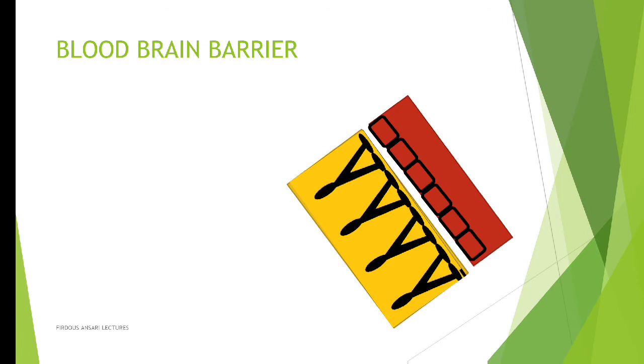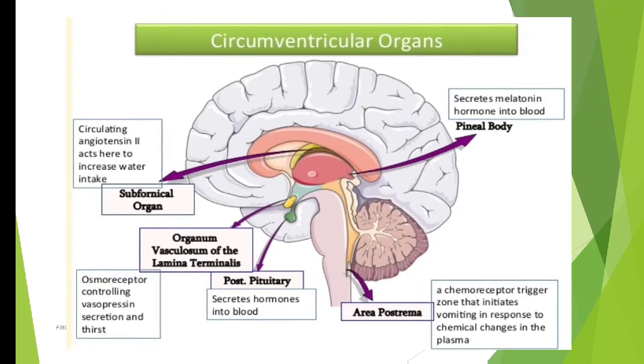Okay, so the blood-brain barrier is basically present all around your brain as well as your spinal cord. But there are some areas where this blood-brain barrier is broken. Those areas are known as circumventricular areas.